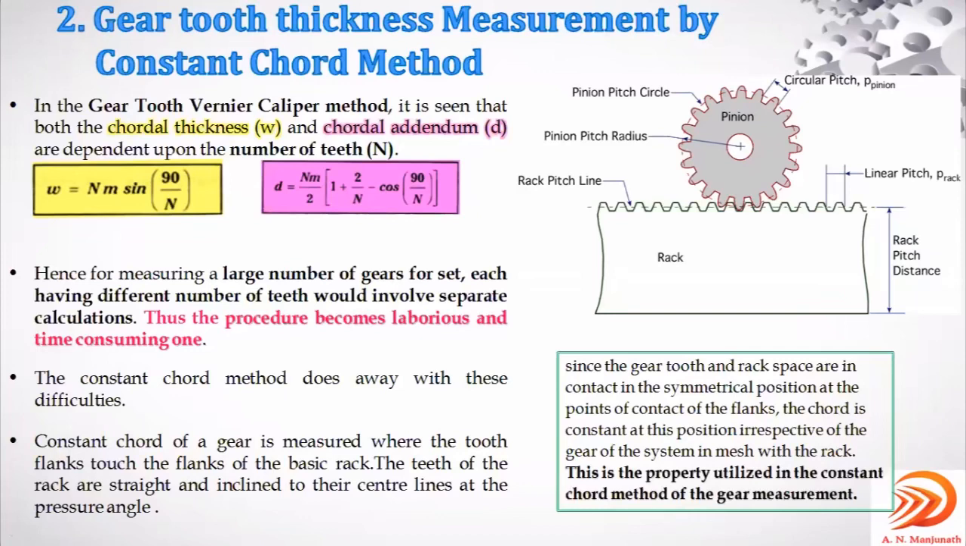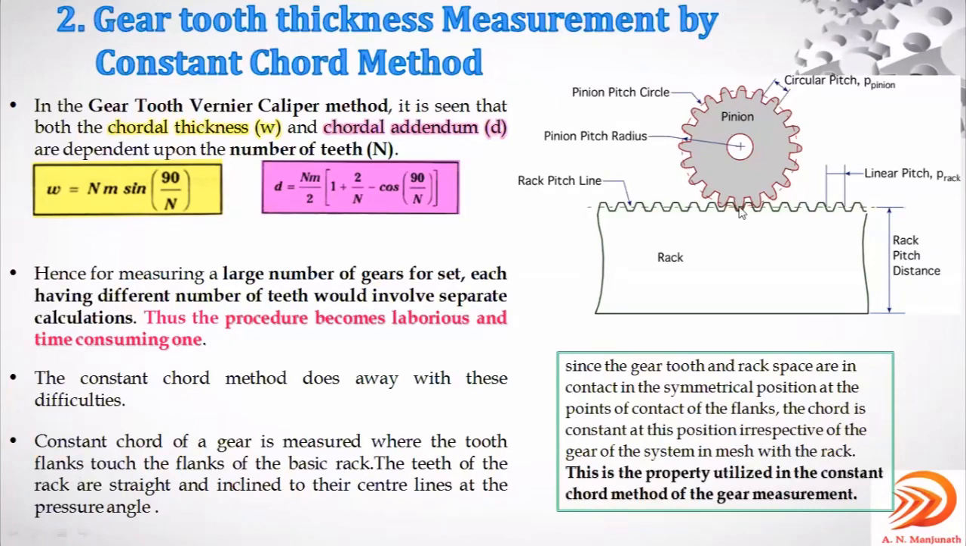See the last point: the constant chord of a gear is measured where the tooth flank touches the flank of the basic rack. You can observe this image, the rack and pinion arrangement. In this example, this is the rack. The constant chord of a gear is measured where the tooth flank touches the flank of the basic rack. You can observe it here.